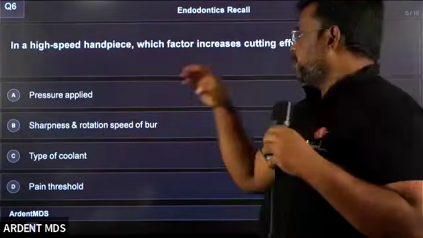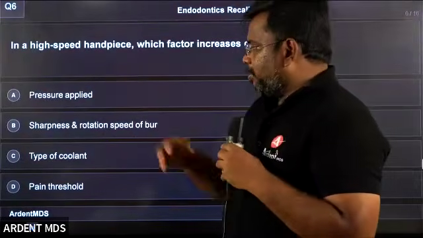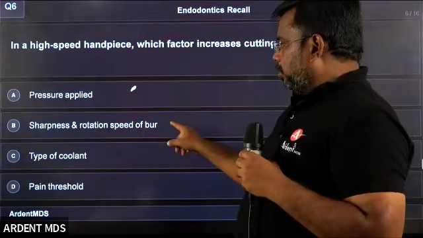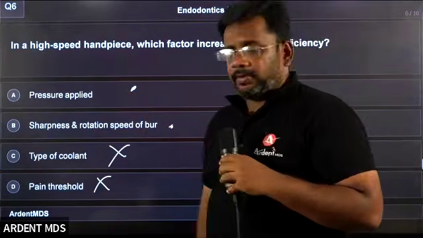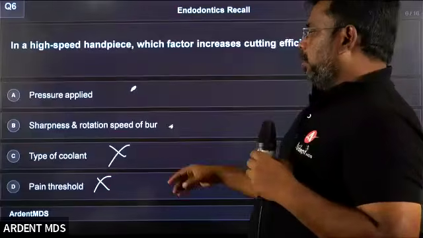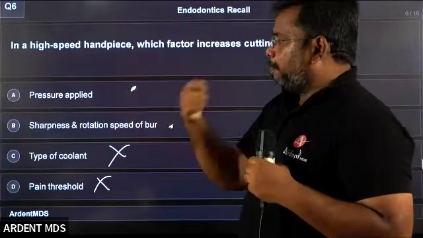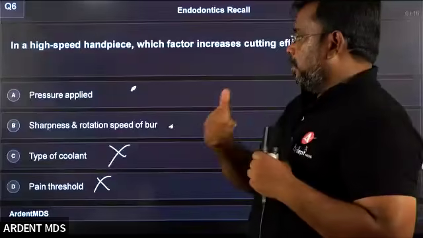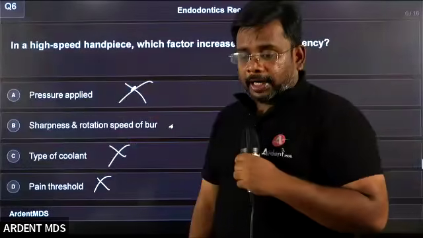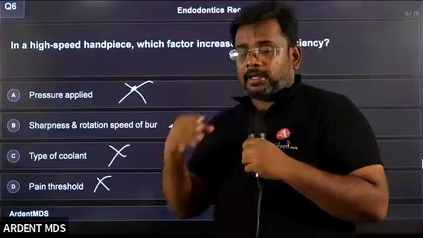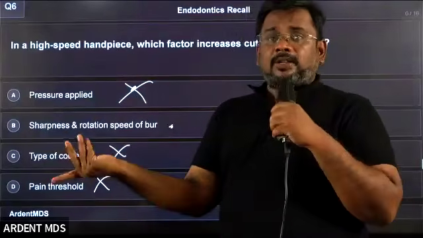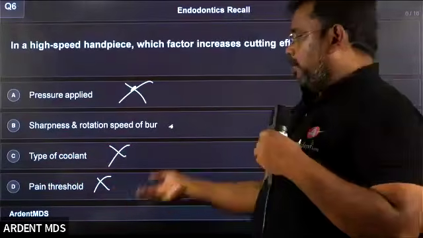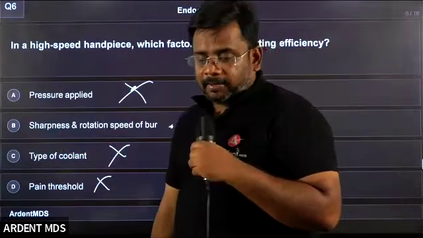Coming to the next question, which is very straightforward. In a high-speed handpiece, which factor increases cutting efficiency? Obviously, if you give more pressure, cutting efficiency increases, but you may damage the underlying structure, so it is not a good option to give more pressure for more cutting. If the speed of the burr is more and you have good sharpness, obviously cutting is good. You cannot cut wood with a blunt burr. So the answer is sharpness and rotation speed of the burr.